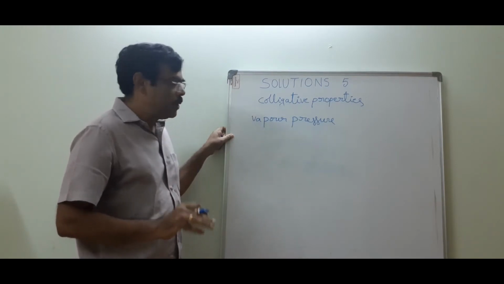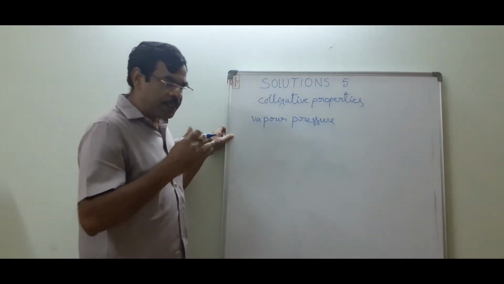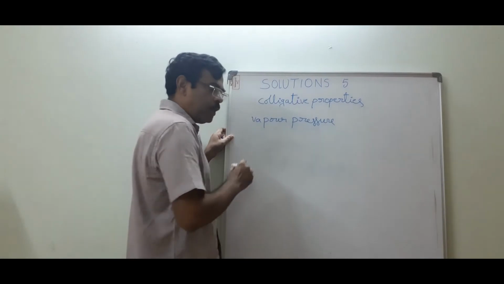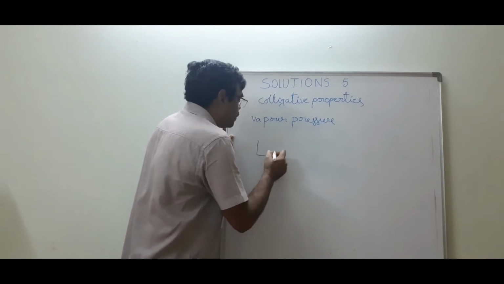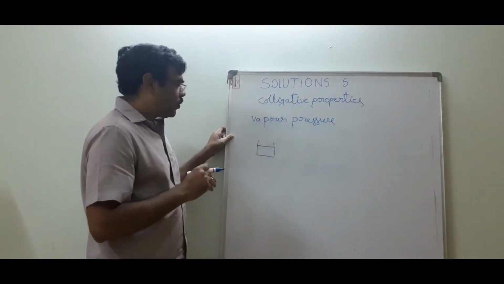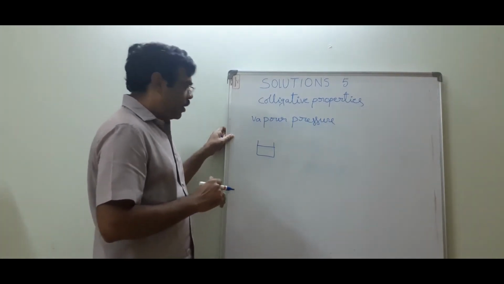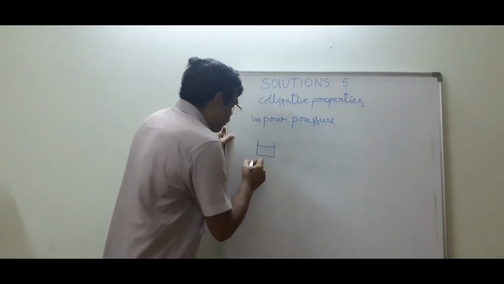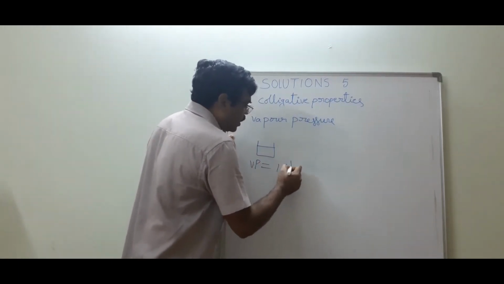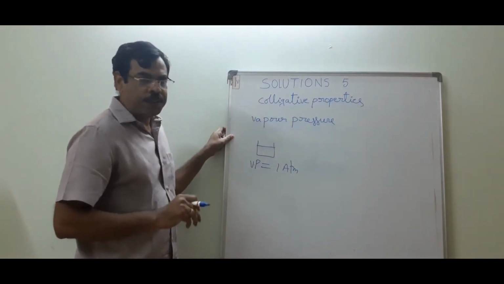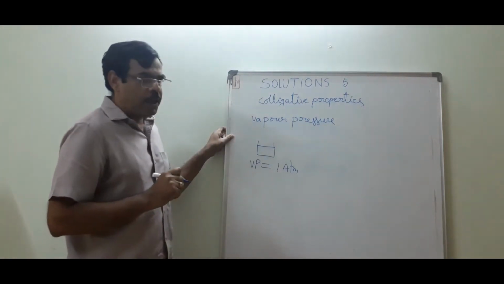The vapor pressure of the liquids increases with increase in temperature. On heating, the vapor pressure also increases. When the vapor pressure is equal to 1 atmosphere pressure, then the liquid boils. Here, what is boiling point?